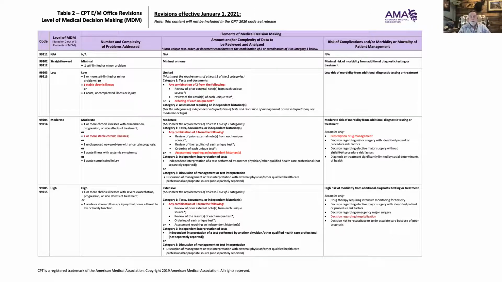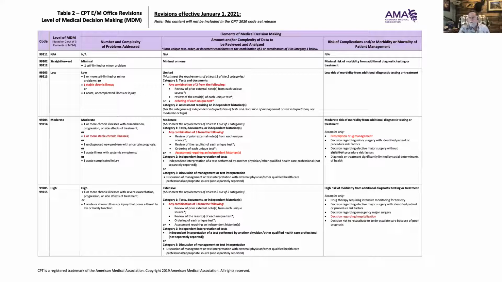A moderate area would be like if you have two or more chronic conditions, like my wife has diabetes and hypertension, and let's say that they're both controlled right now. That would put us into the number and complexity of problems of stable. But the doctor may be looking at prescription drugs that my wife is taking. Okay, we need to adjust your metoprolol. No, I'm on that. She's on lisinopril. We need to adjust your lisinopril. We need to adjust your metformin. That would be prescription drug management. So, and that risk of complications, that would throw us into the moderate area.